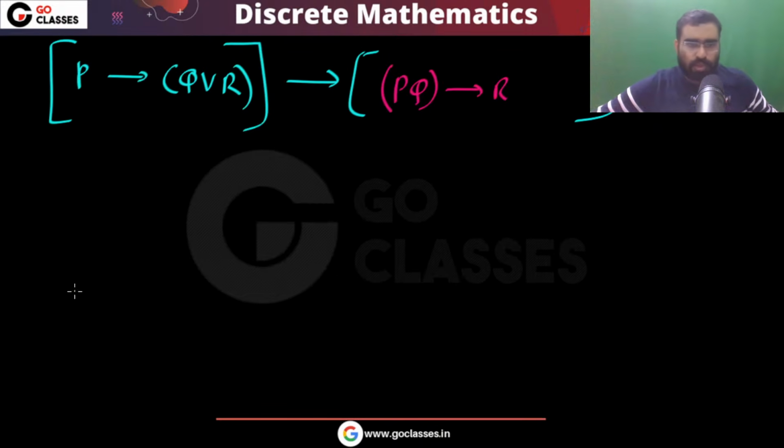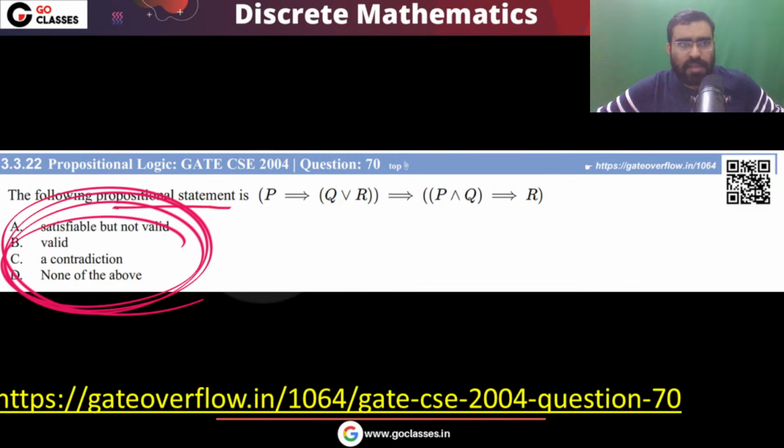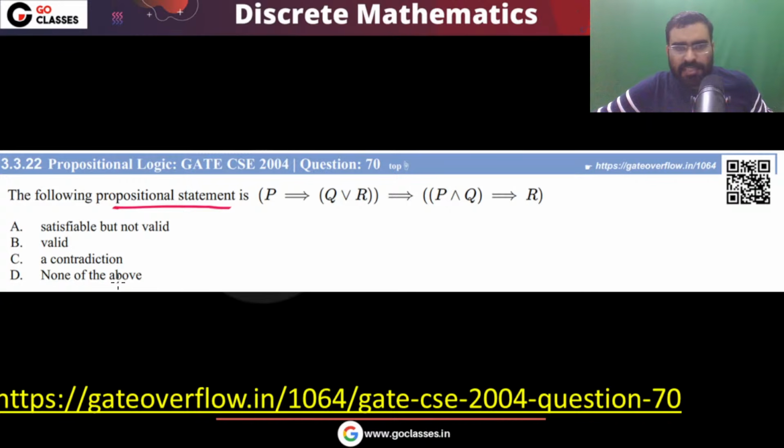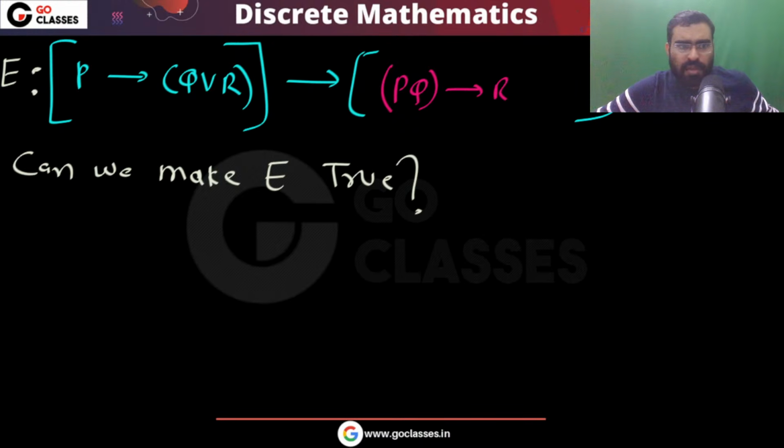Now, what is the best way to solve this question? The question is asking, what is this? Satisfiable, valid, contradiction, contingency, all the things the question is asking. So what I can do, let's see, can we make it true? First you try to make it true. Let's call this formula E. Can we make this E true?